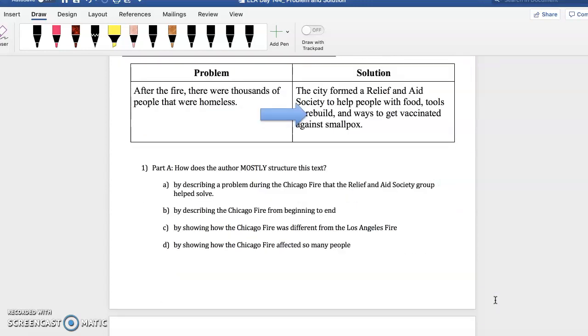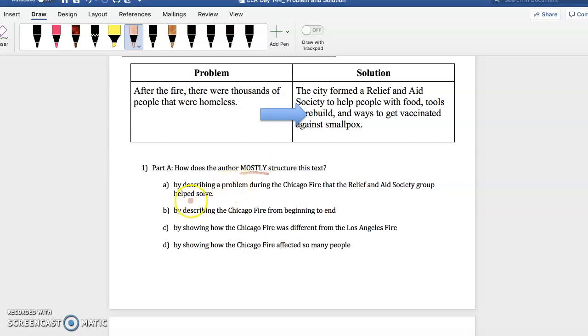So we're going to go into the question. Remember, whenever we have a part A and part B question, we know that it's going to be evidence that backs that up. So how does the author mostly structure this text? I automatically know that this text is problem and solution, but I want to go through the rest of the choices.